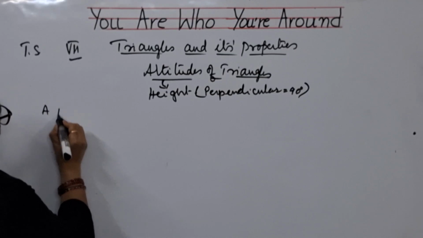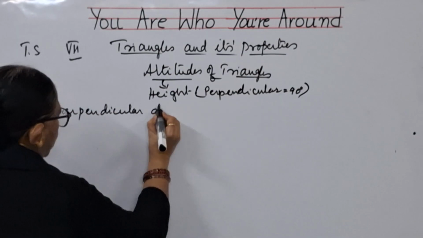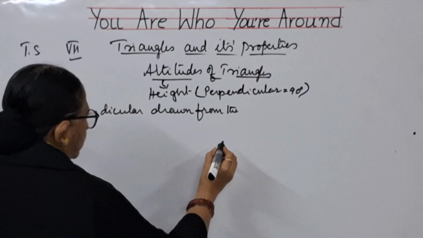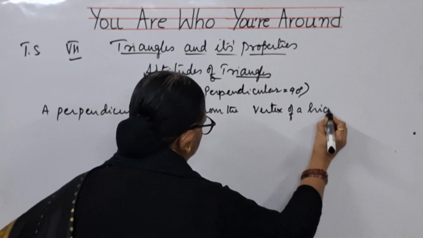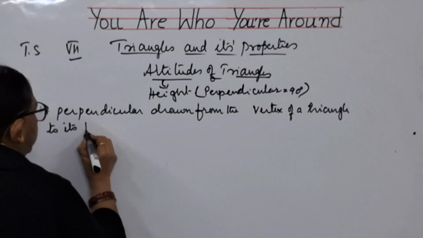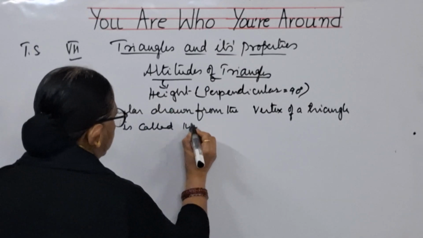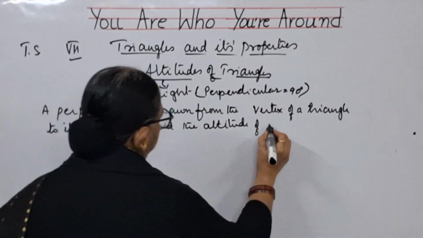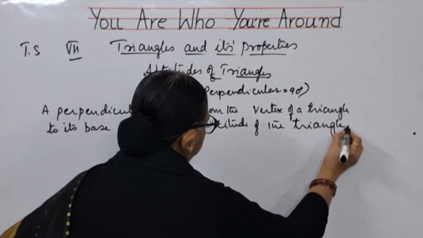It is a perpendicular drawn from the vertex of a triangle to its base is called the altitude of the triangle. That is called altitude. This is the definition.